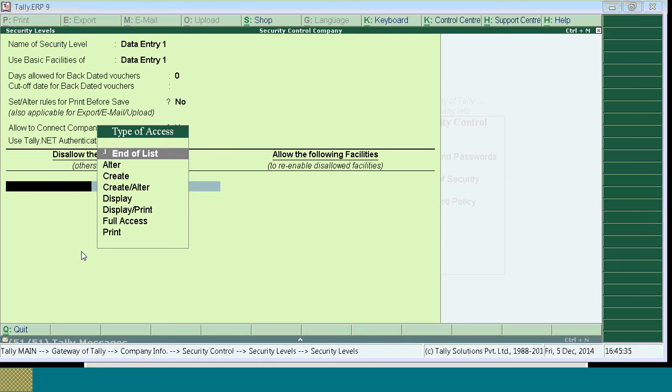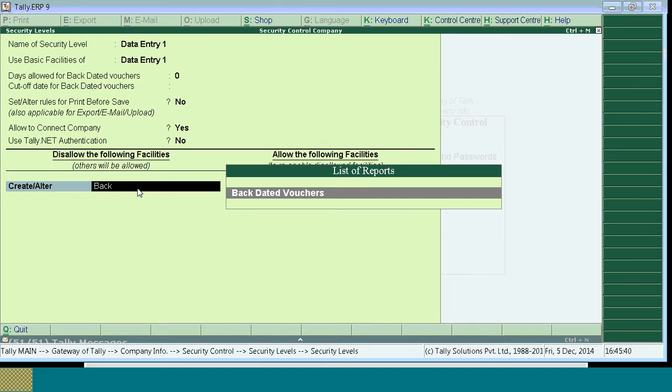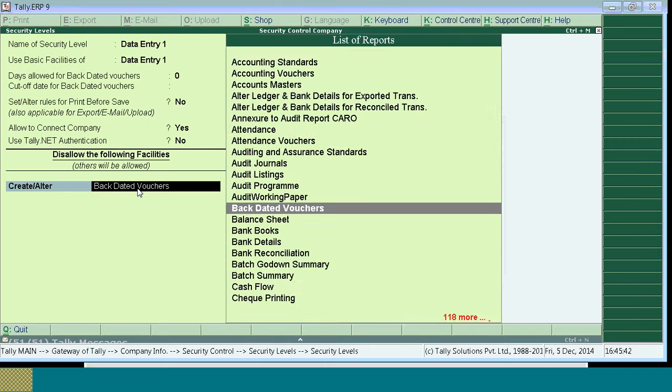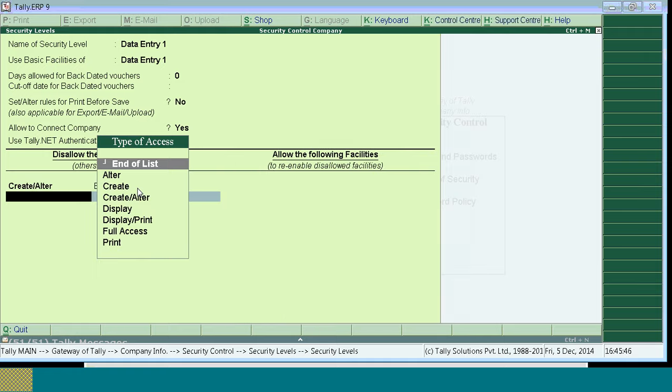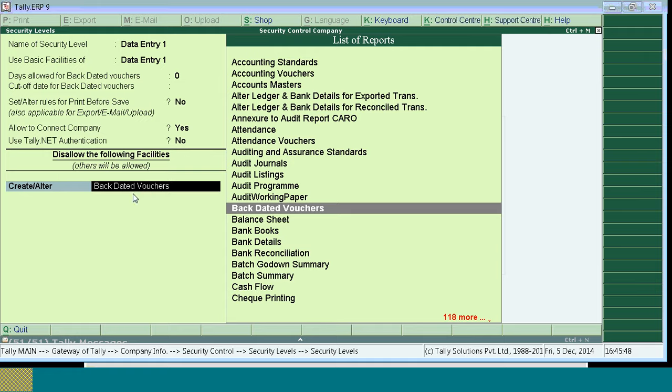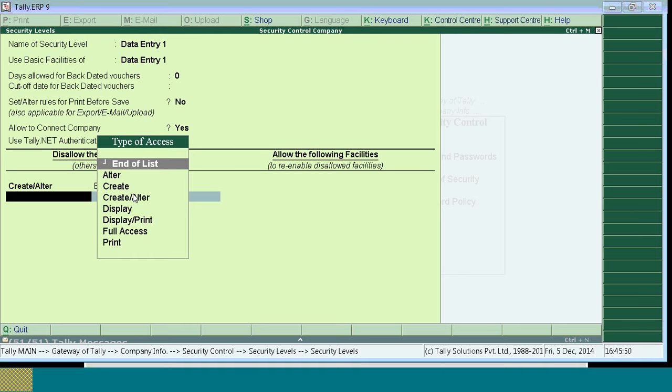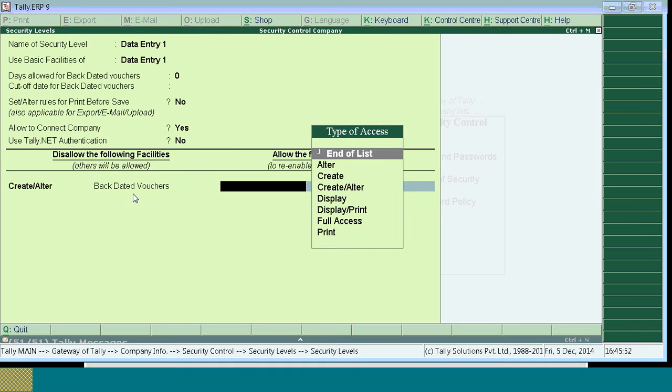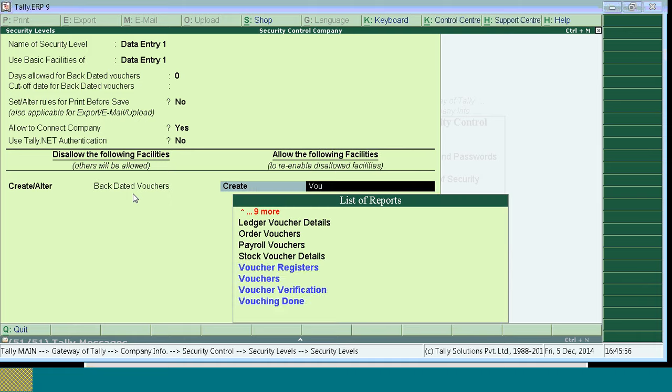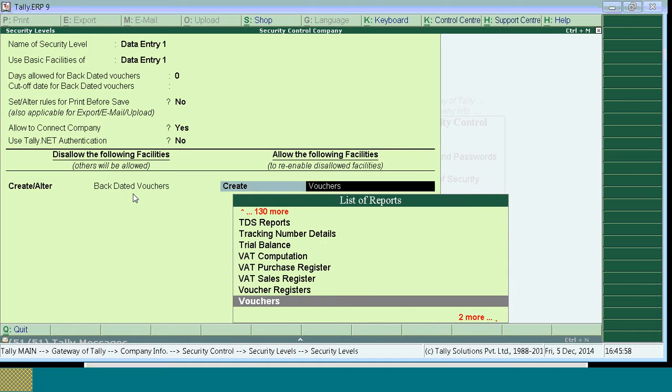So in that case, go for create or alter backdated vouchers. Under this, you have to take create or alter backdated vouchers. Select end of list. In allow, select create vouchers.